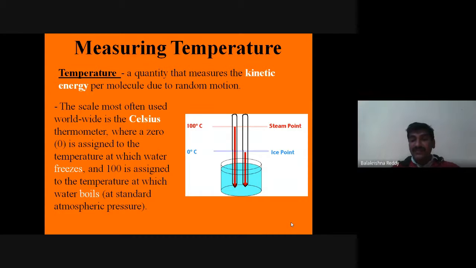We call them the ice point at 0 degrees Celsius and the steam point at 100 degrees Celsius in the mercury thermometer, right? You can see in the picture on screen: 100 degrees Celsius, 0 degrees Celsius, ice point and steam point. We can say on the scale there is a minimum point and a maximum point, a lower fixed point at the bottom and a higher fixed point at the top.